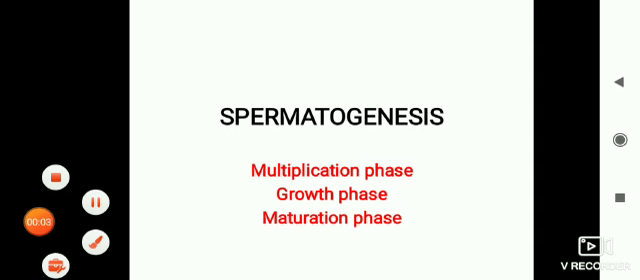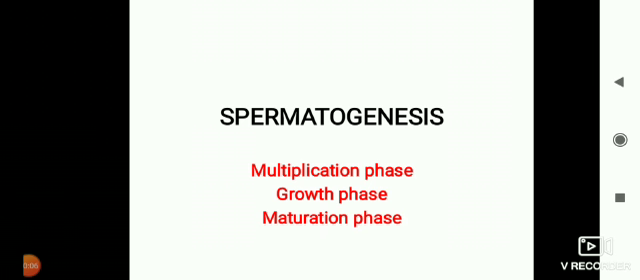Today we are going to learn what is spermatogenesis. Genesis means production. Sperma means sperm. In the males, in the testes, in the seminiferous tubules, sperms are produced. These sperms are produced meiotically. Meiosis is a kind of cell division in which egg and sperms are produced.